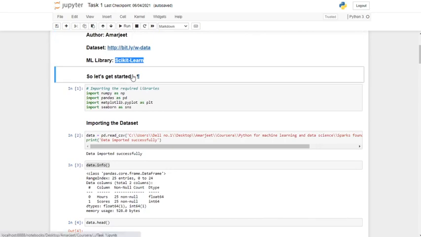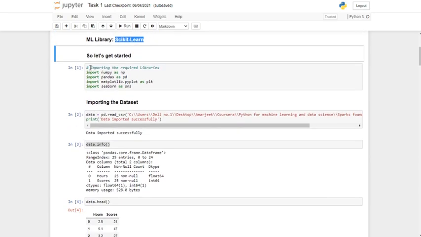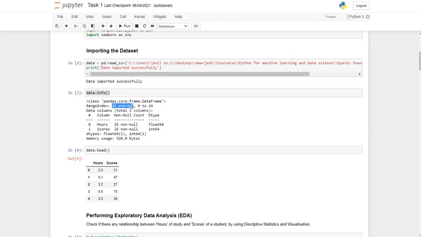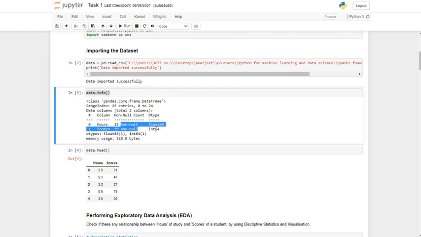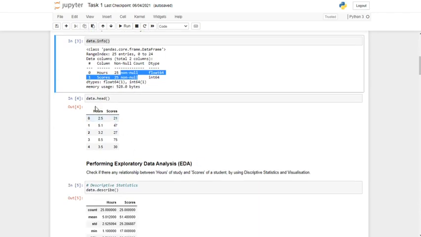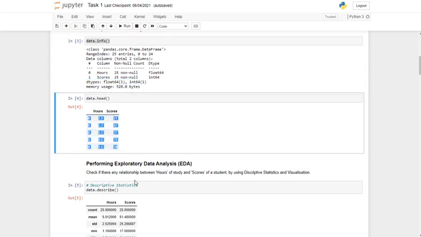So let's get started. I have imported the required libraries, which are NumPy as np, Pandas as pd, Matplotlib pyplot as plt, Seaborn as sns, and then I have imported the dataset. The dataset contains 25 rows and 2 columns. The columns are number of hours studied and the percentage score, and we can see that there are no null values in the dataset, which means we do not need to perform any feature engineering. This shows the first 5 rows of the dataset.